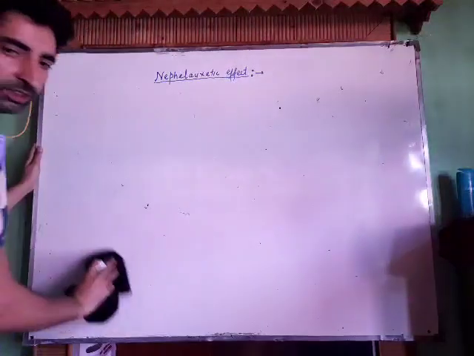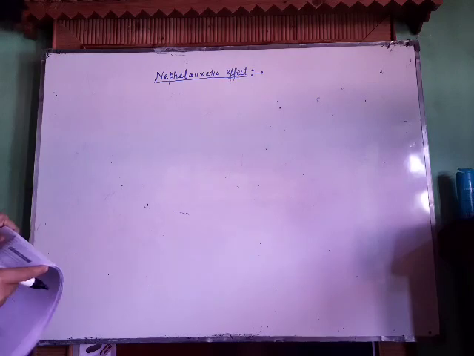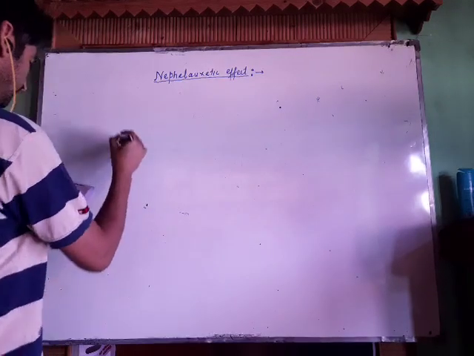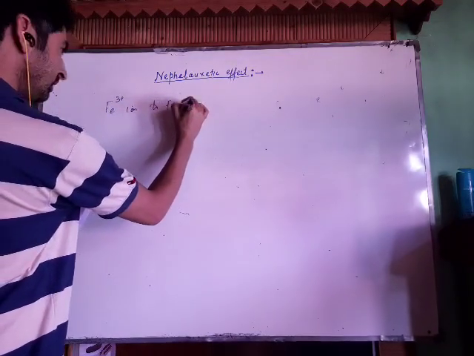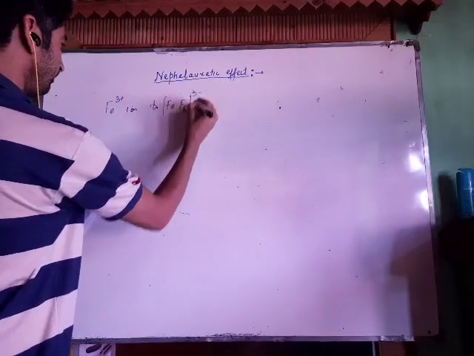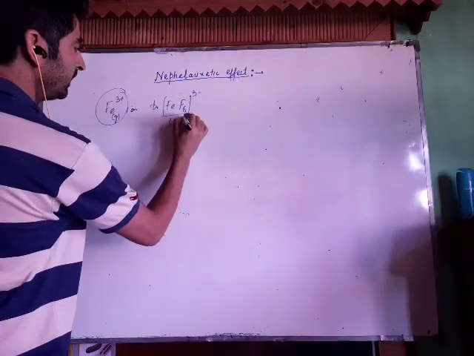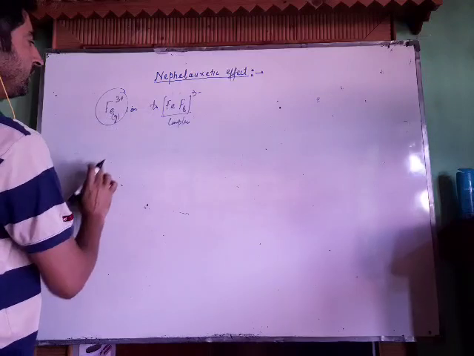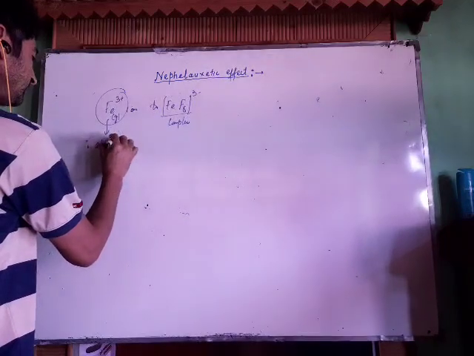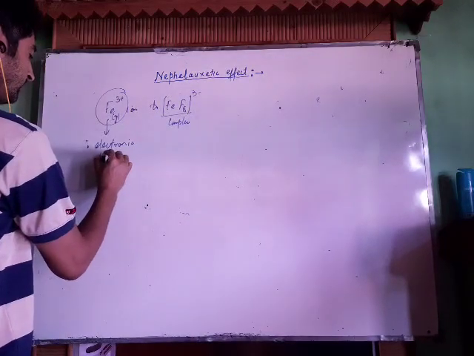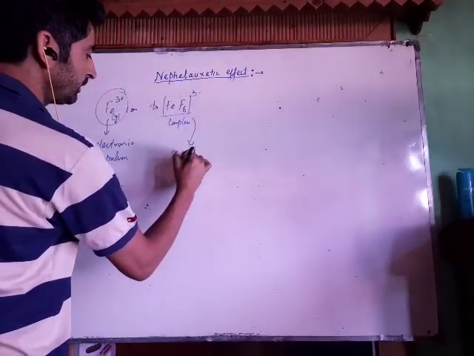Now let us do a question based on this. Estimate the reduction in inter-electron repulsions in going from the Fe3+ ion to the FeF6 3- ion. Basically, this is our free ion in the gas phase, and this is our complex ion. We have to estimate the reduction in inter-electron repulsion, because in the free ion there are electronic repulsions, and when it forms a complex, the electronic repulsion is reduced.